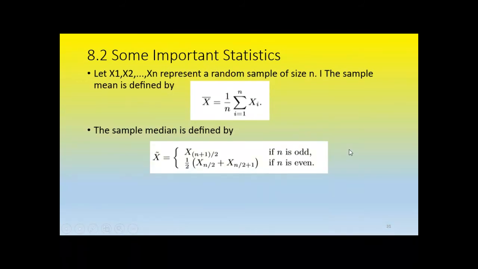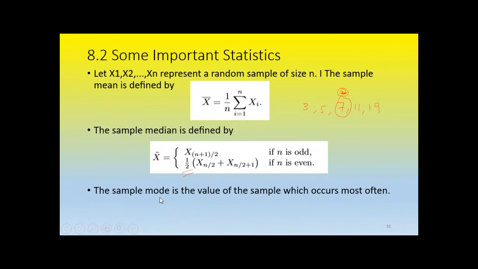When n is odd, say I write 3, 5, 7, 11, 19, there are five odd numbers. The mid value is X of (n plus 1) over 2. Here n plus 1 makes it 6, divided by 2 gives the third element. If there are 6 elements, there will be 2 values in the middle; take the average of the 2 middle values. That is the second case.